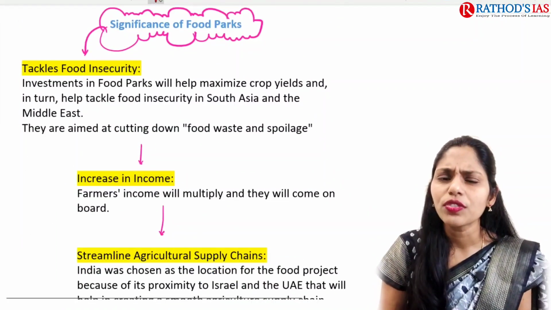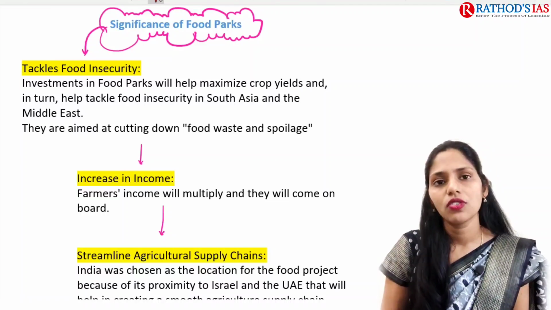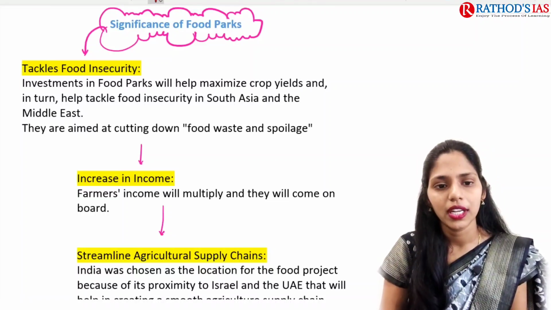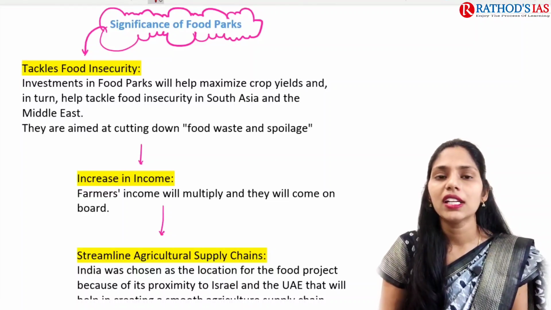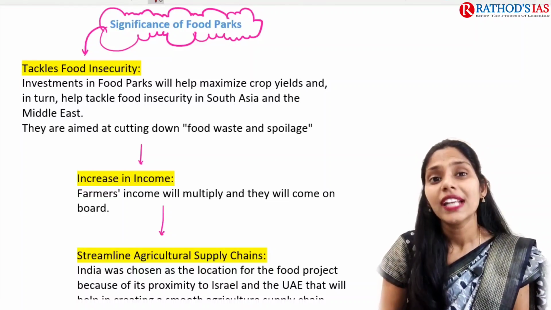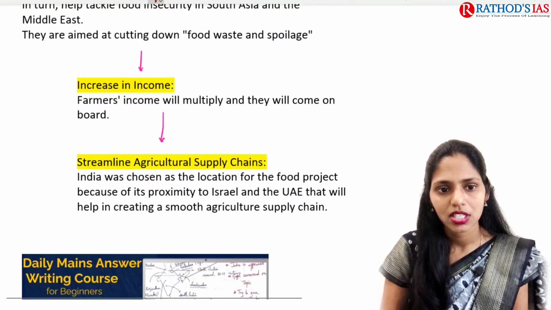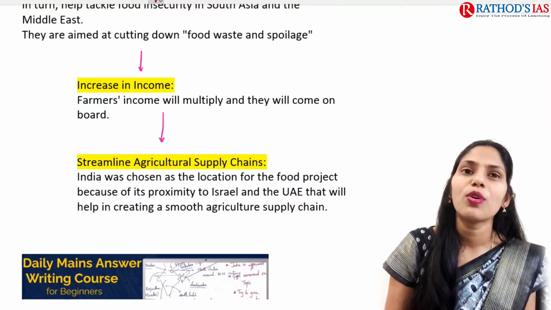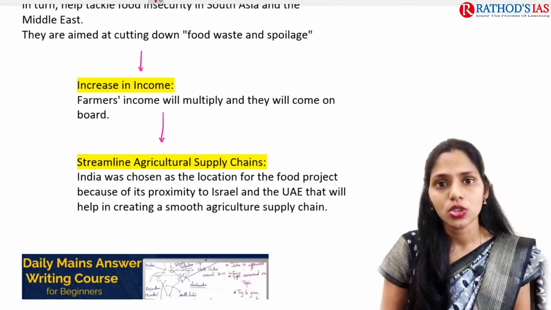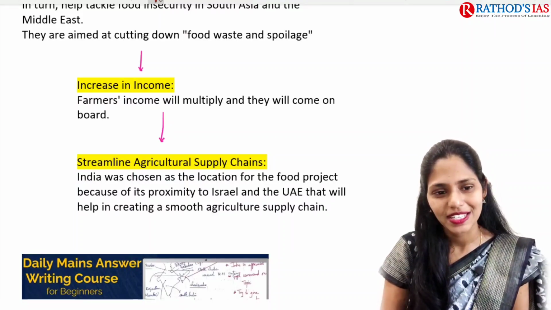So what is the significance of these food parks? They are very important, because the first one is that it will help to tackle food insecurity. It maximizes the crop yields, and in turn that will be helpful to tackle food insecurity in South Asia as well as in Middle East countries. It will also increase income. Increasing or doubling of farmers' income is also an ambitious aim of our present government.